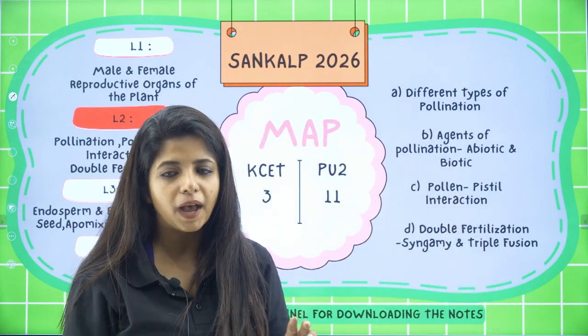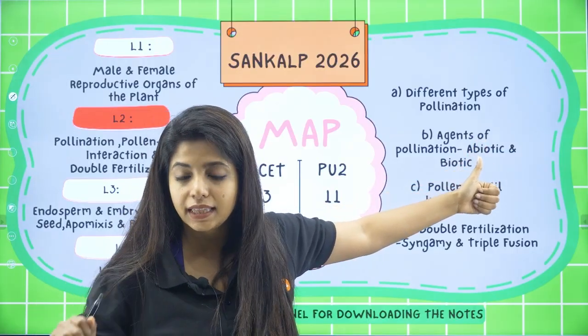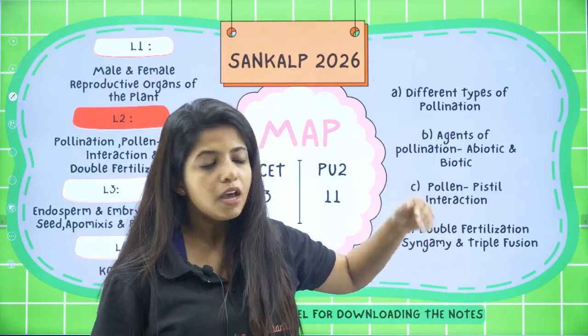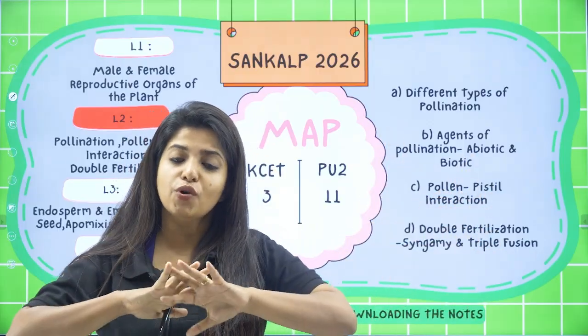What all in that, ma'am? We will talk about different types of pollination, autogamy, geitonogamy, and things like that. Agents of pollination: wind, water, biotic factors, all of it. Pollen-pistil interaction, double fertilization, syngamy, and triple fusion, all of it.